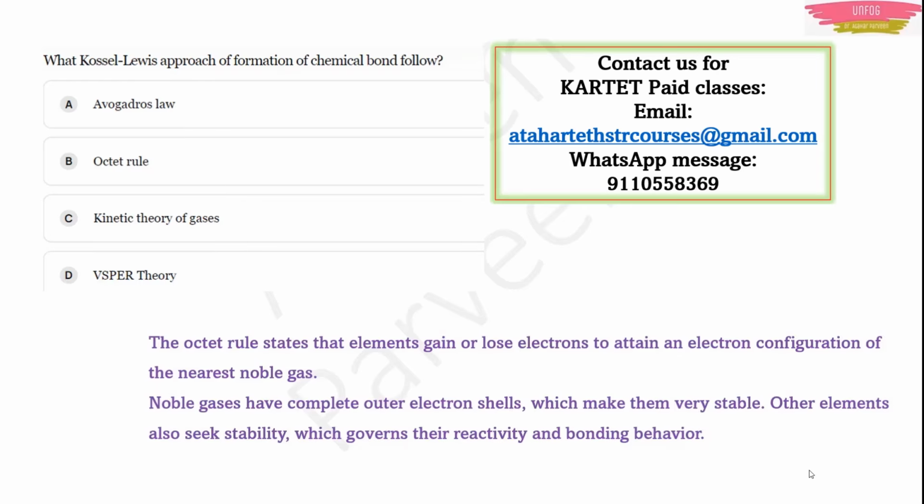Because if the electrons in the outermost shell are not completely filled, then they are unsatisfied. They need electrons from other atoms. That's why bonding and reactivity takes place. But all this happens only with the octet rule. This was given by the Kossel-Lewis approach. The Kossel-Lewis approach of formation of chemical bond followed this octet rule.